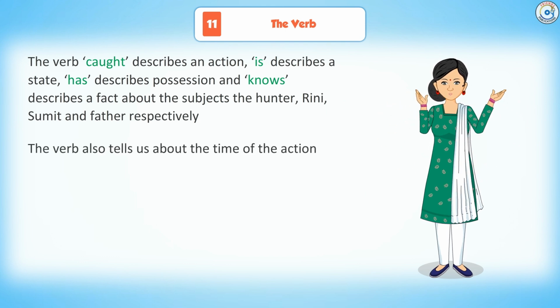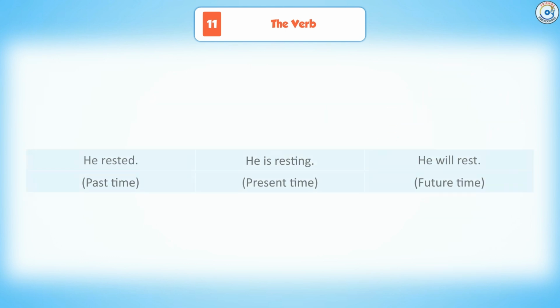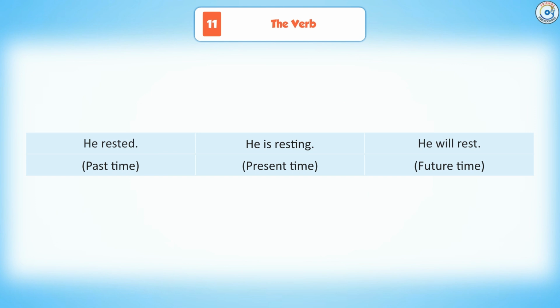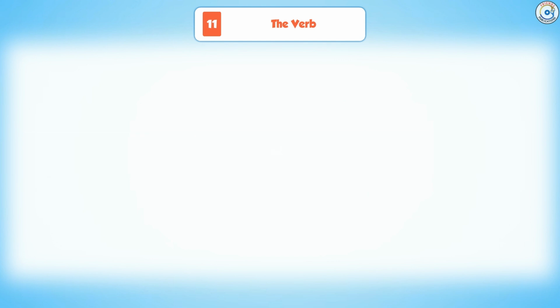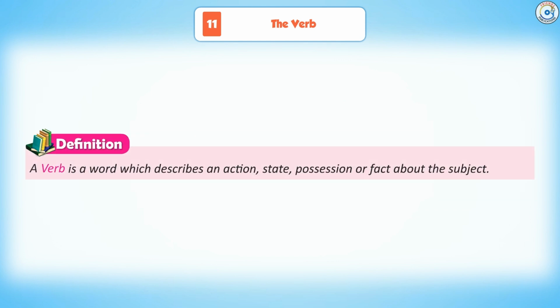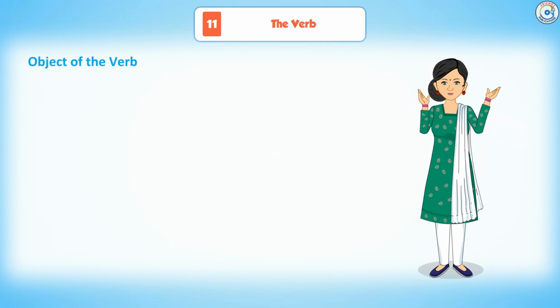The verb also tells us about the time of the action. He rested. He is resting. He will rest. Past time, present time, future time. Definition. A verb is a word which describes an action, state, position or fact about the subject, object of the